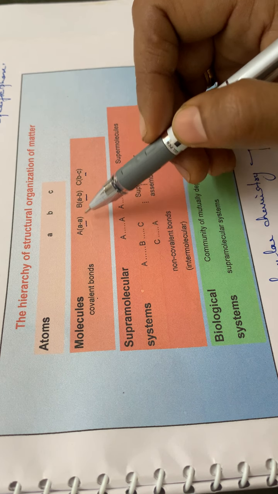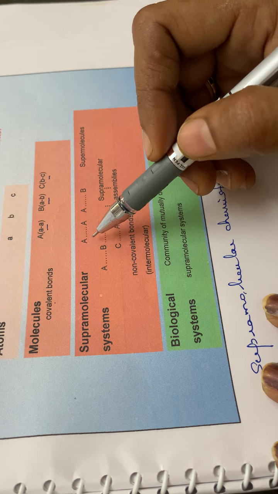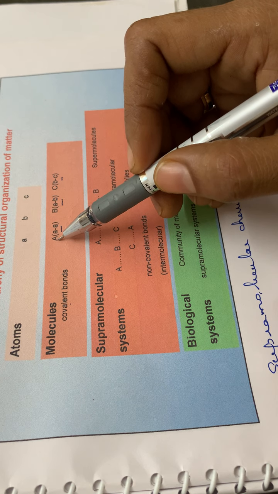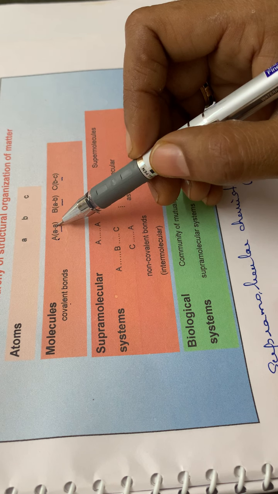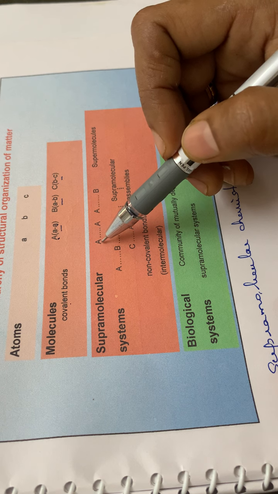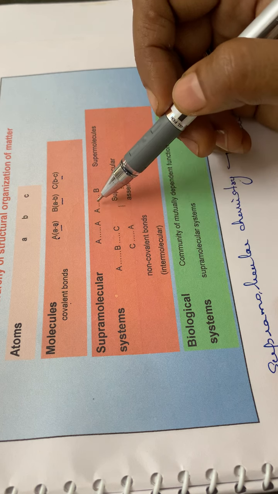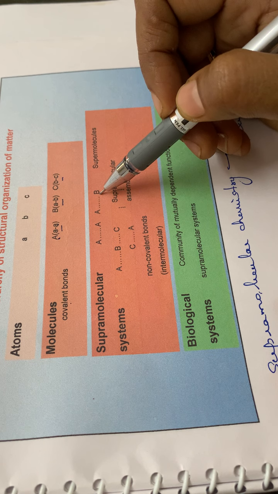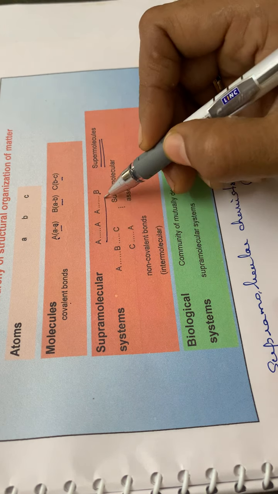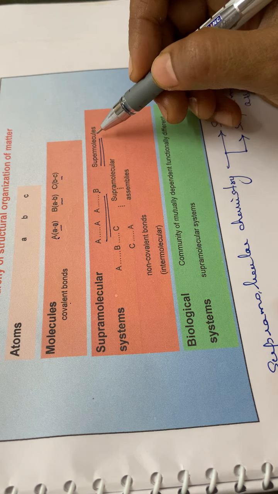Then in the case of supramolecules, two atoms of small letter A combine to form a molecule A. The supramolecular system means this molecule A will have a non-covalent interaction with another molecule, B. Thus they form a supramolecule. That is a gathering of molecules that gives a supramolecule.